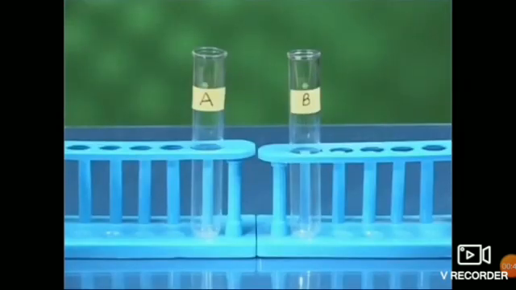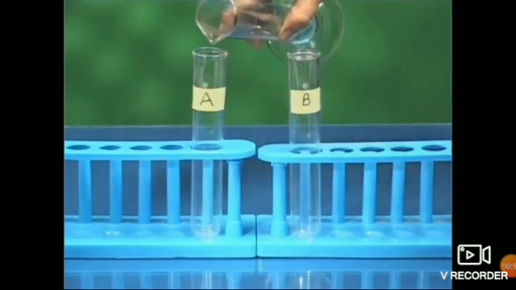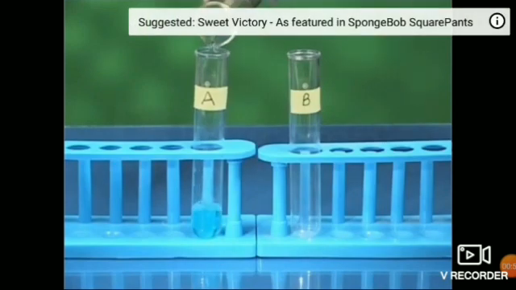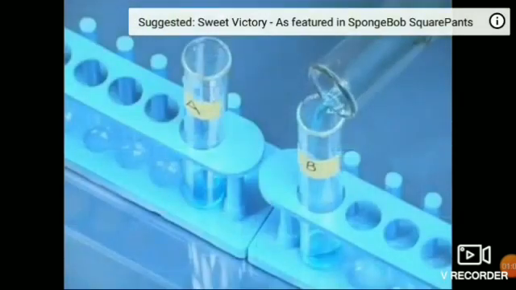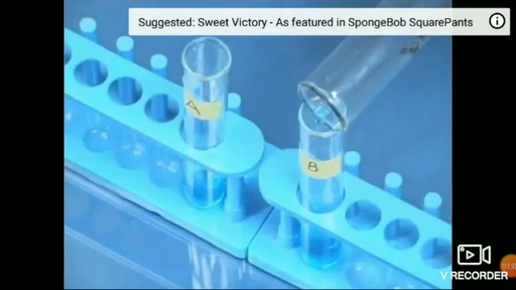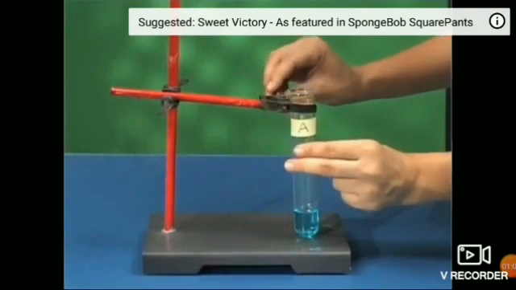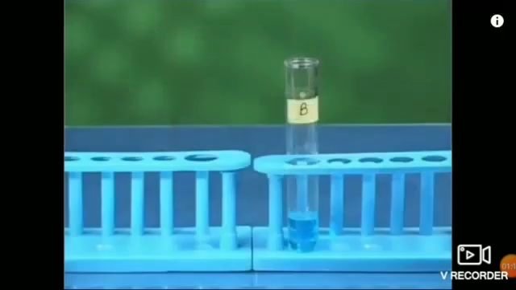Take two test tubes marked as A and B. In each test tube, pour about 10 ml of copper sulfate solution. Fix the test tube A on the clamp stand and keep the test tube B in the test tube stand. Now take 3 iron nails and clean them by rubbing with sandpaper.